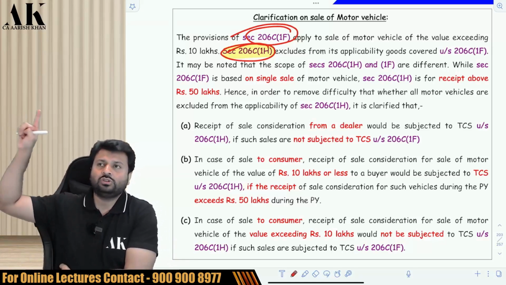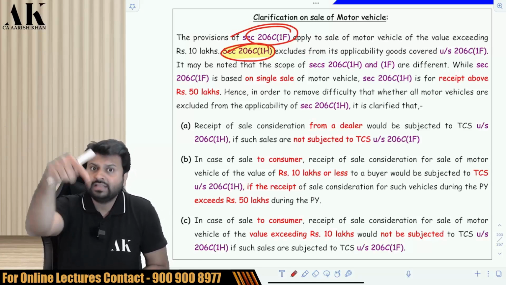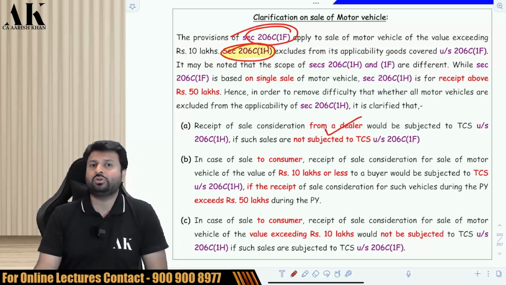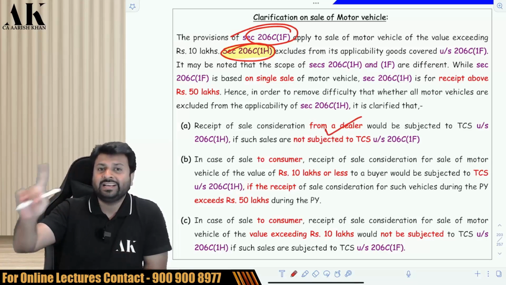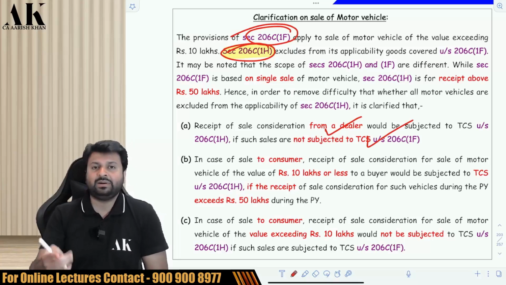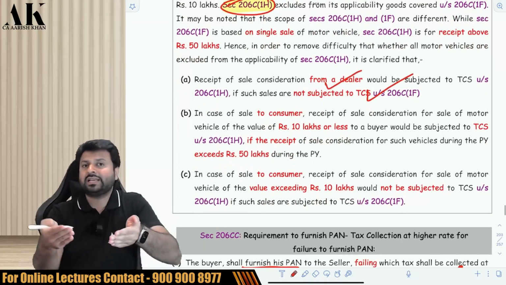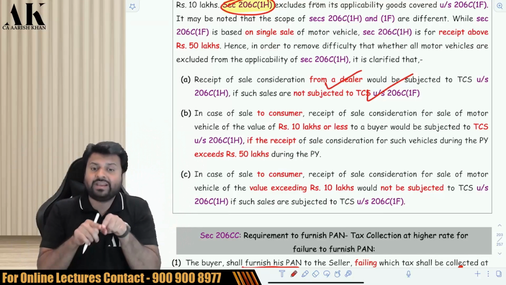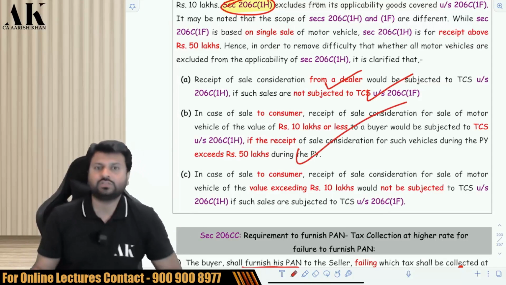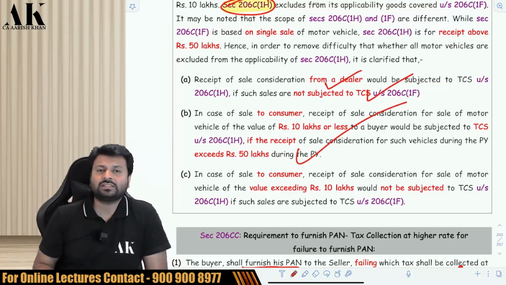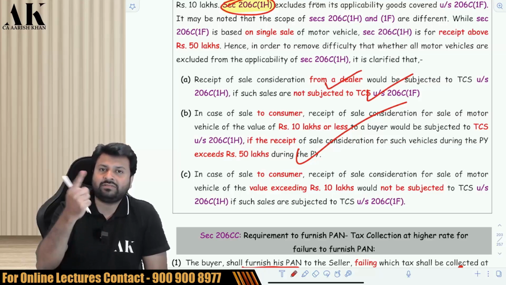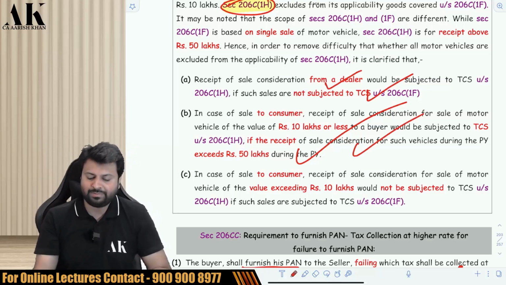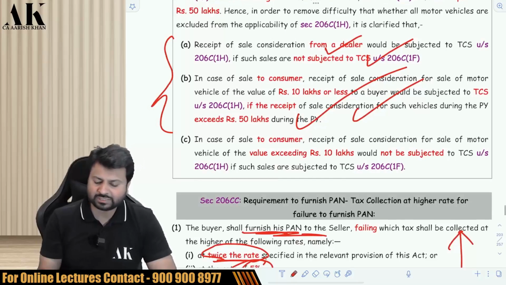So if a certain vehicle is not covered in 1F, then it will come in 1H. Now, what is not covered in 1F? What is not covered in 1F is something which is sold to dealer. If a manufacturer sells car to dealer, then 1F is not applicable, but then 1H will be applicable subject to the conditions of 1H. Similarly, if you are selling a vehicle of less than or equal to 10 lakh rupees, then 1F is not applicable. But if you are selling aggregate vehicles in the entire year of more than 50 lakh rupees, then 1H will be applicable. Suppose I am selling you 8 vehicles of 8 lakh rupees each. 1F will not be applicable because every vehicle is less than 10 lakh rupees. But the aggregate is more than 50 lakh rupees. Therefore, 1H will be applicable. This is what this particular provision has been written over here.